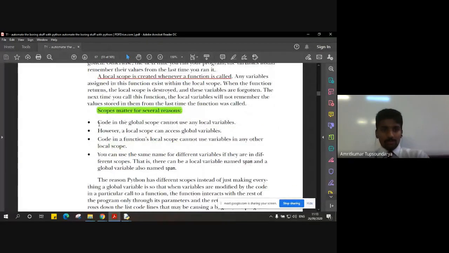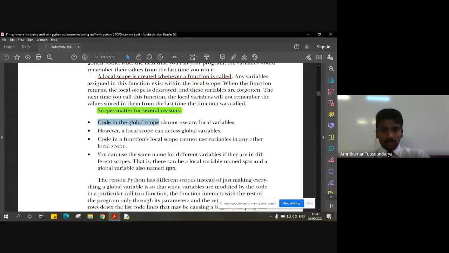The number one reason is that code in the global scope cannot use any local variable. The code at the global scope cannot make use of the local variable, because the local scope will only get created when we call the particular function which has that local variable.